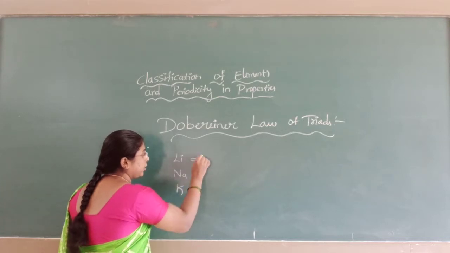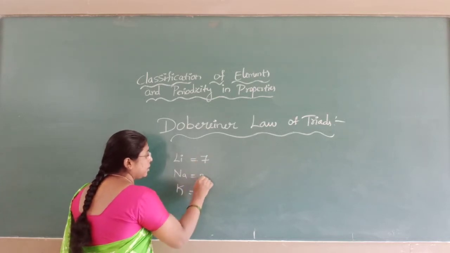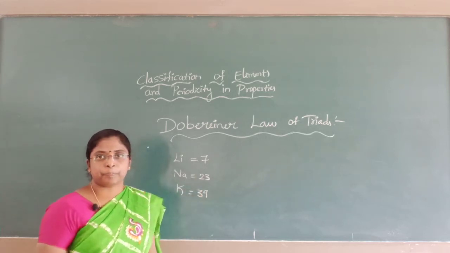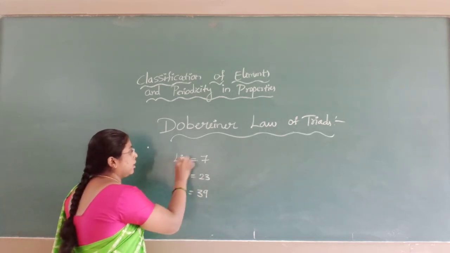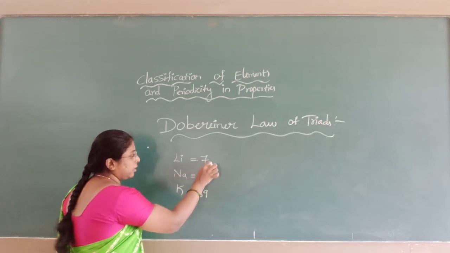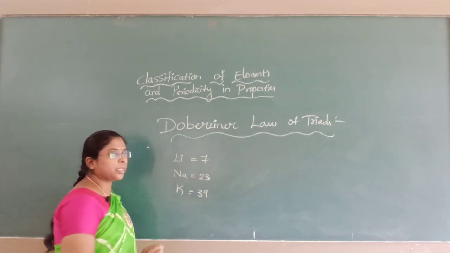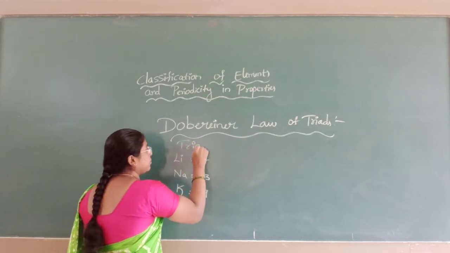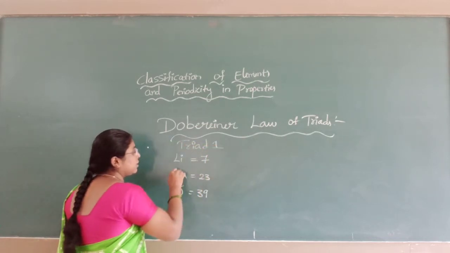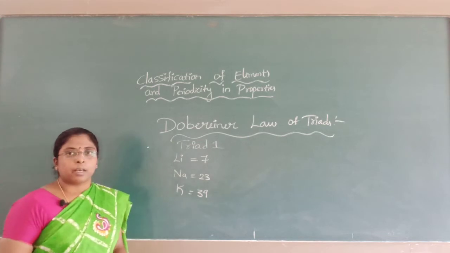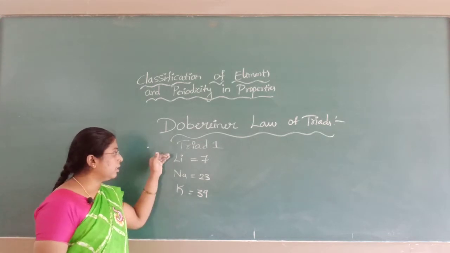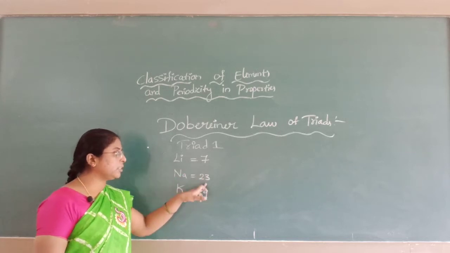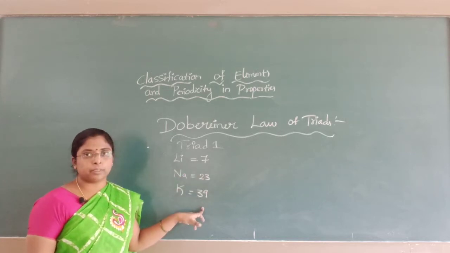Lithium's atomic weight is 7, sodium is 23, potassium is 39. The atomic weight increases from lithium to potassium. This is one triad, triad 1. Three elements having the same chemical and physical properties are arranged in increasing order of their atomic weight.